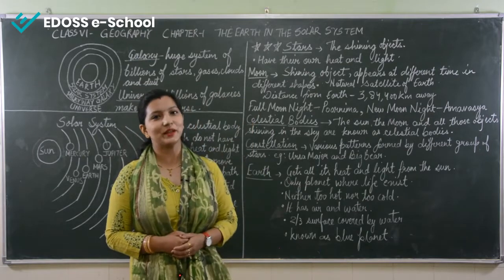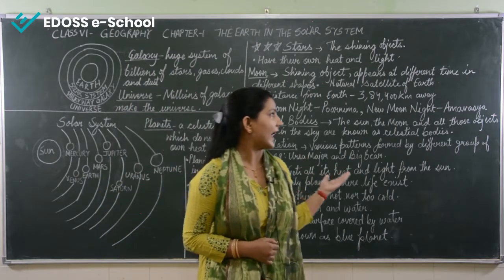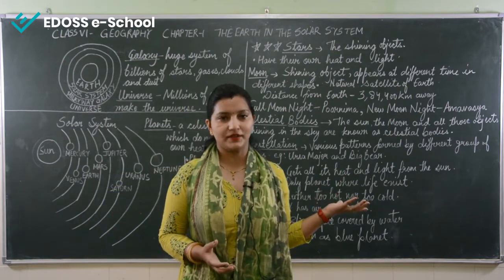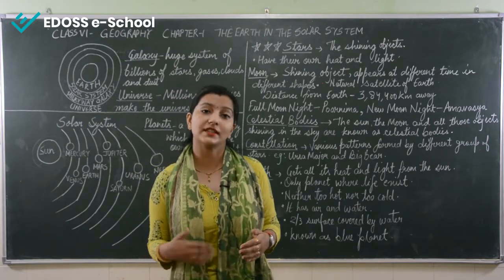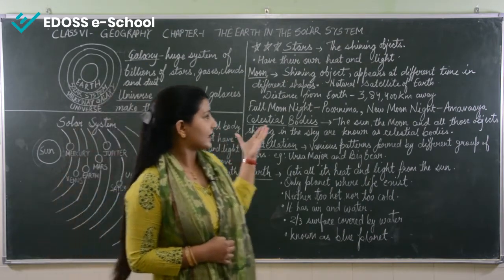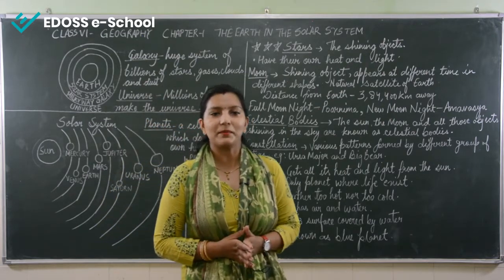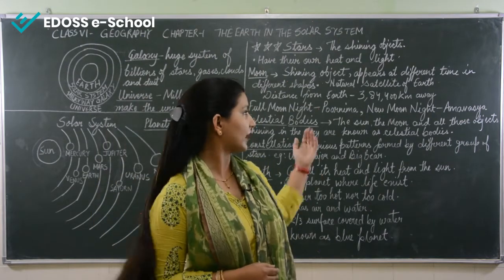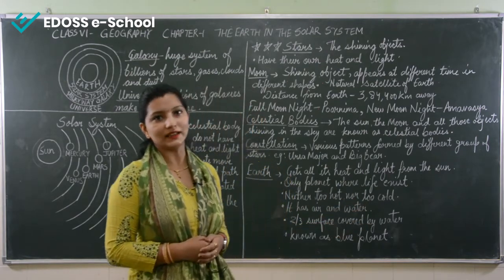Now let's talk about the moon, the beautiful moon which we see at night. Shining objects appear at different times, in different places and in different shapes. We see that the moon is seen in different shapes. There is a reason behind its different shapes which are visible to us. It is a natural satellite of Earth. It is the only natural satellite of our planet Earth. And the distance from the Earth is 3,84,400 kilometers. The moon is this distance away from the Earth.